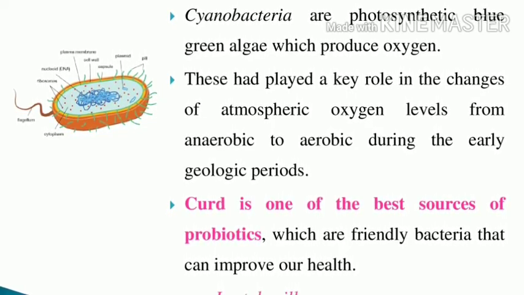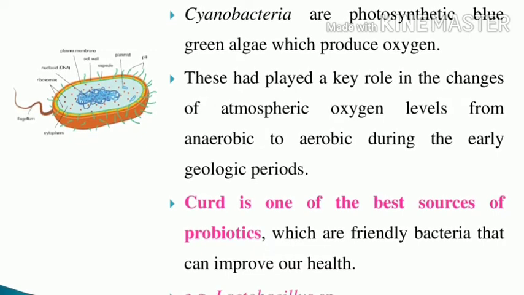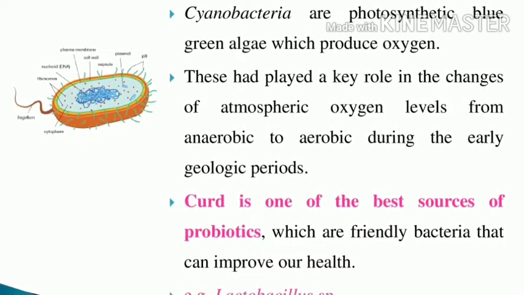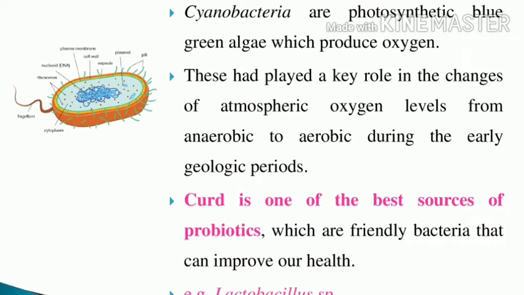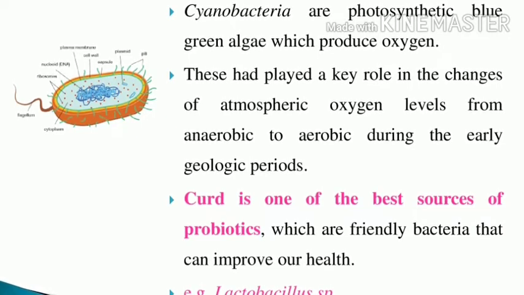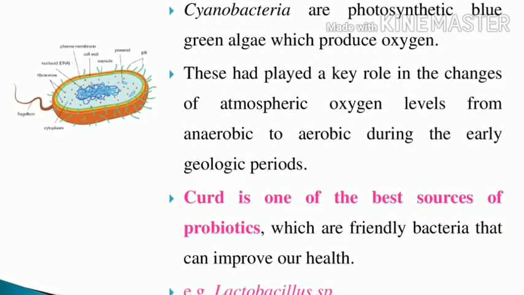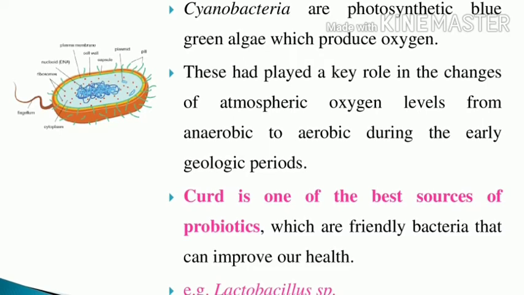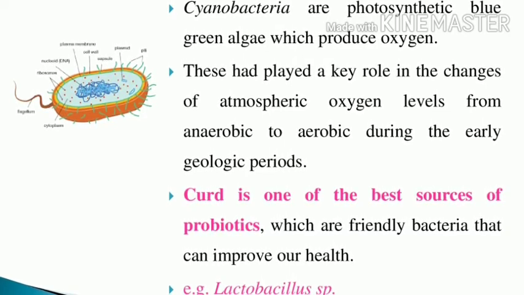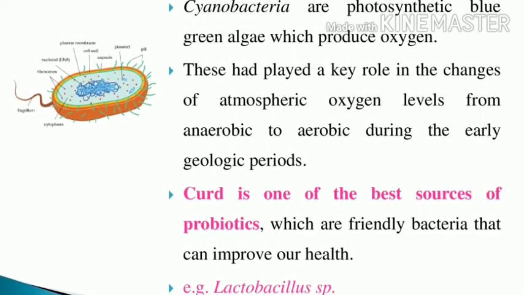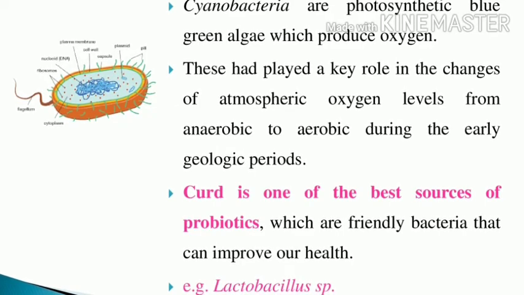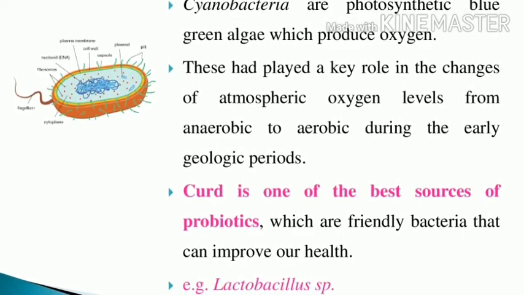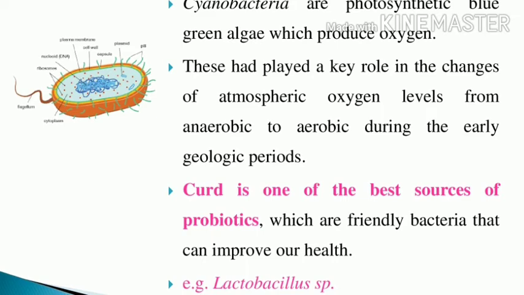These are the periods we studied in human evolution. So cyanobacteria, the blue-green algae, play a vital role.